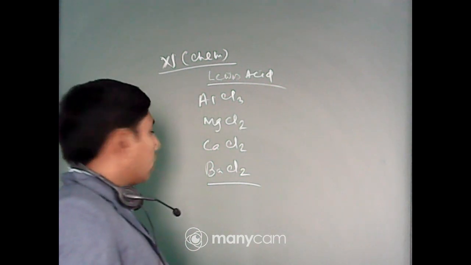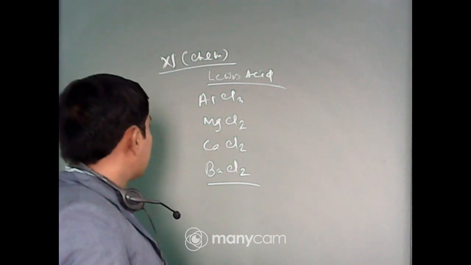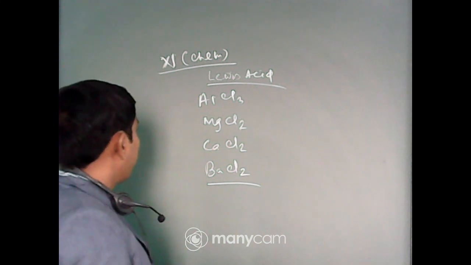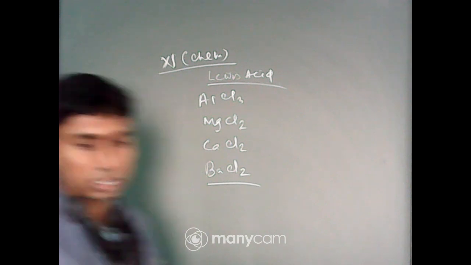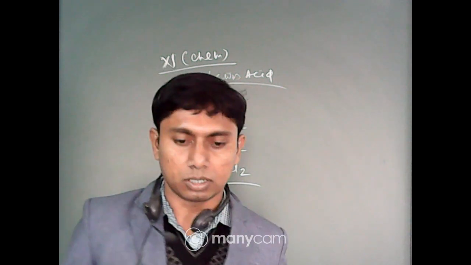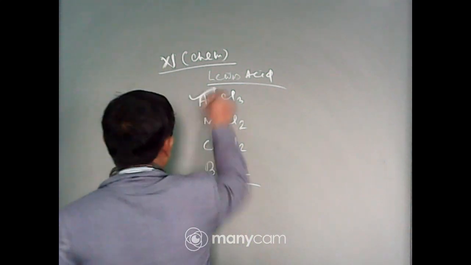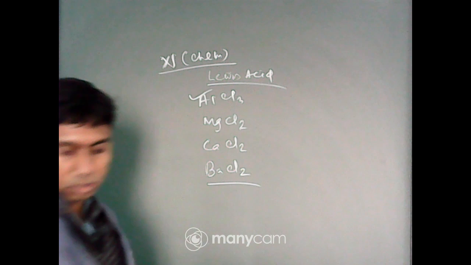Now calculate the number of electrons surrounding the central atom. In case of AlCl3, it is electron deficient, and boron is also electron deficient. So the example AlCl3 is the Lewis acid example.